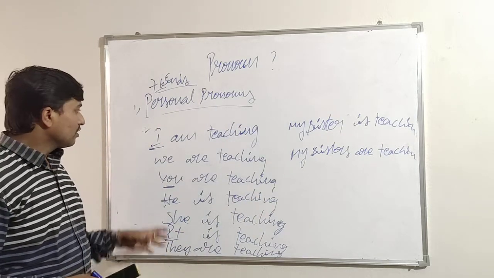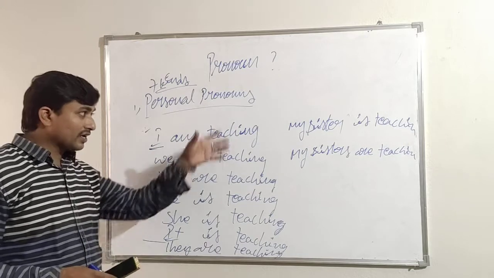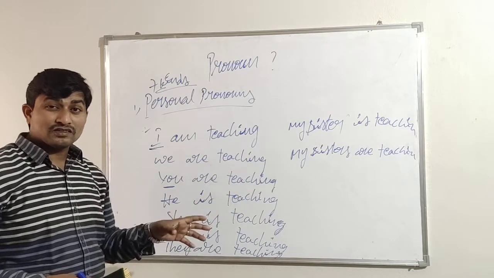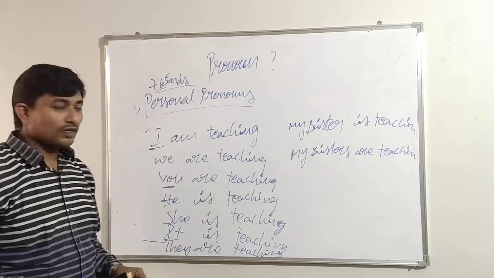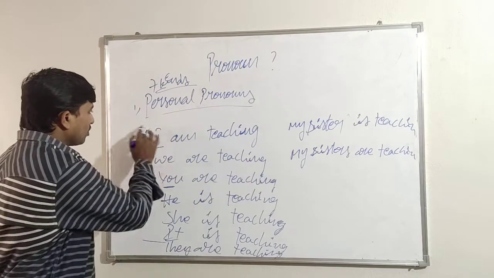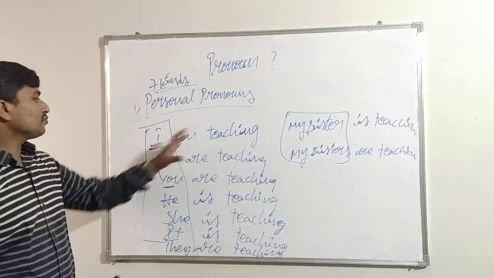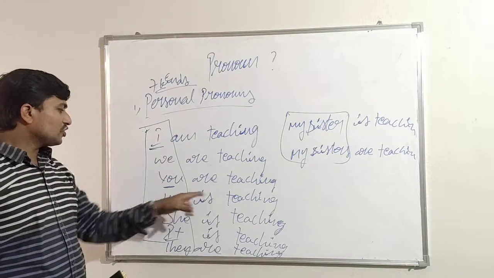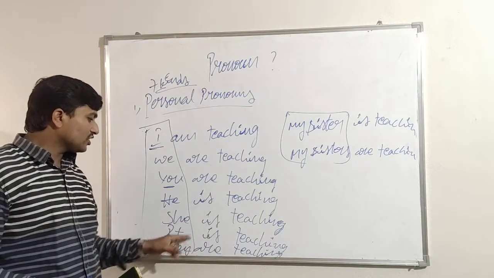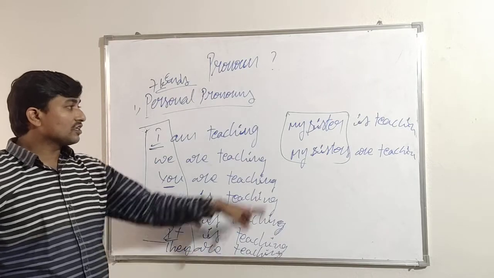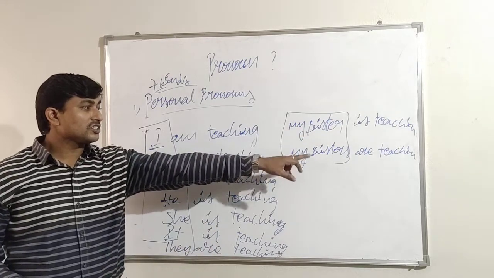Where are they kept here? In subjective position. So that's why these are all called personal pronouns. See how they are used: I am teaching, we are teaching, you are teaching, he is teaching, she is teaching, it is teaching, they are teaching, my sister is teaching, my sisters are teaching.